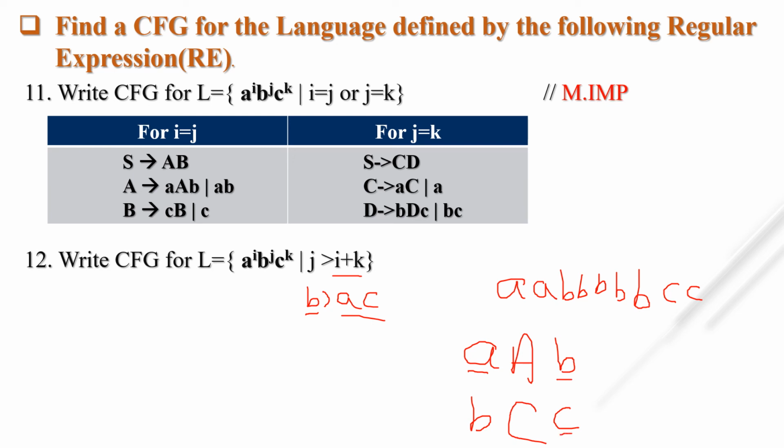If c is occurring 1 time, then b is occurring 1 time. Suppose I am taking the non-terminal capital A for this and capital C for this. Suppose I am taking one new non-terminal, capital B, for the occurrence of b. Suppose I am writing small b, capital B, or 1 time b.